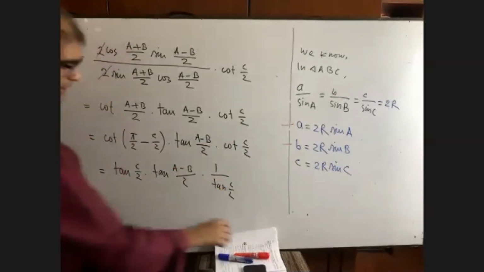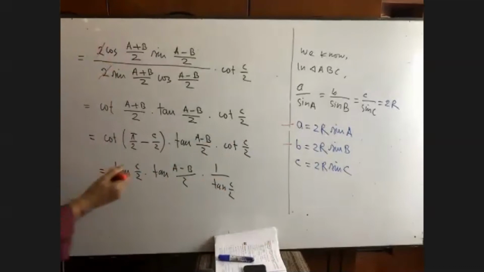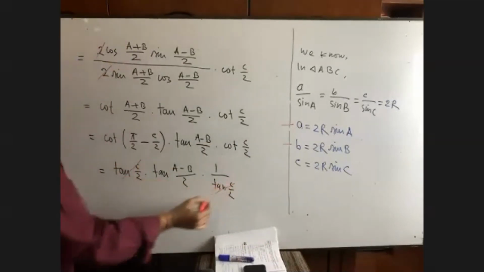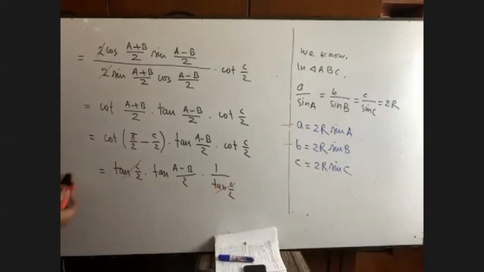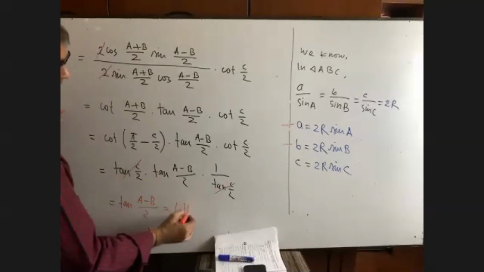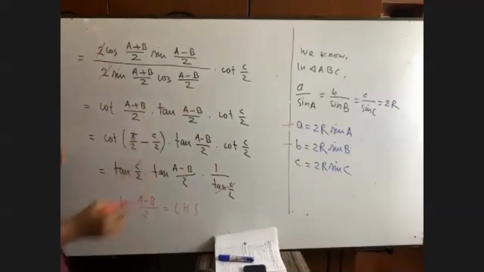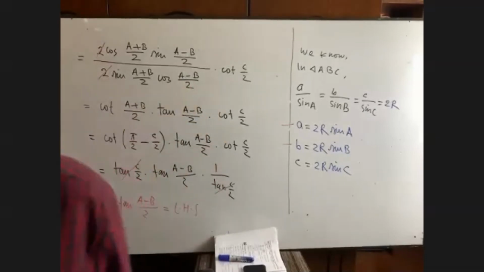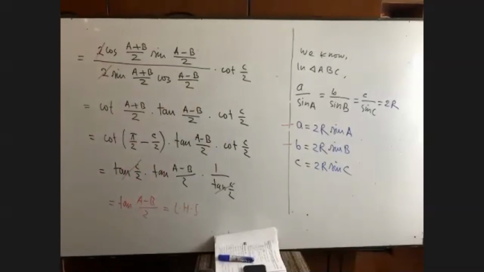And we see that this tan c by 2 and tan c by 2 will be omitted, and we will be left with tan of a minus b by 2. Can you please remember what was your left hand side? Was it in the left hand side? Please talk to me. Yes, sir. Okay, just try to understand at first.